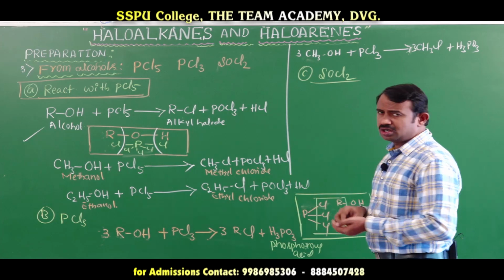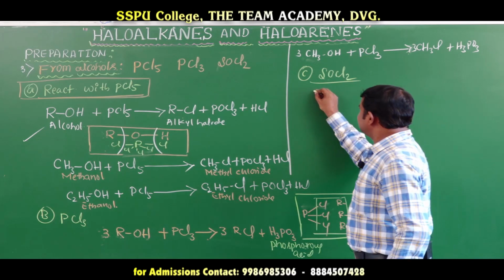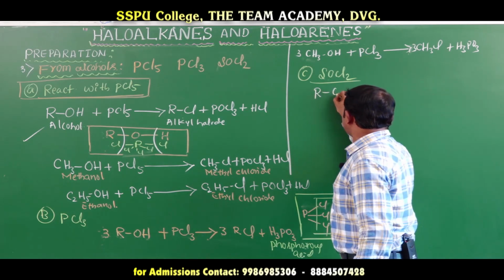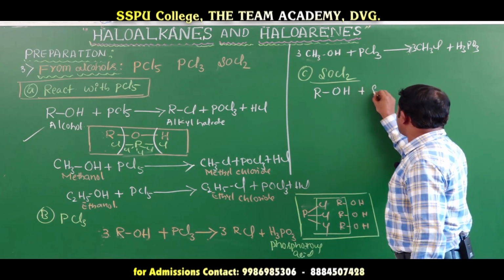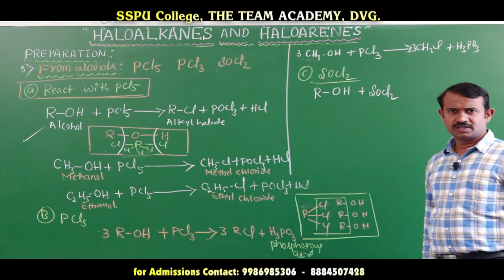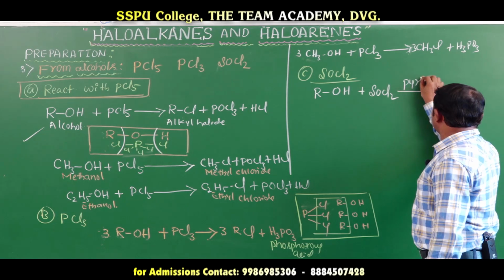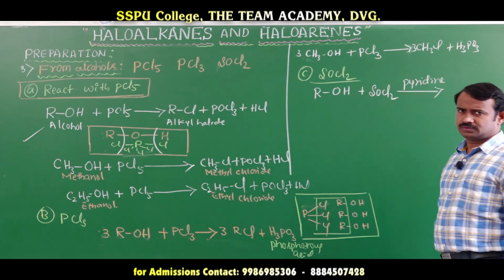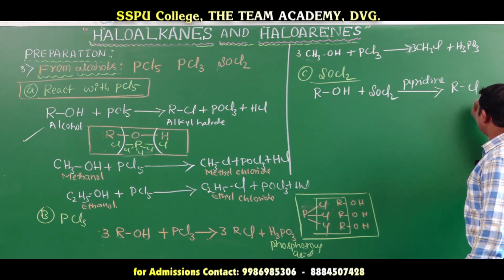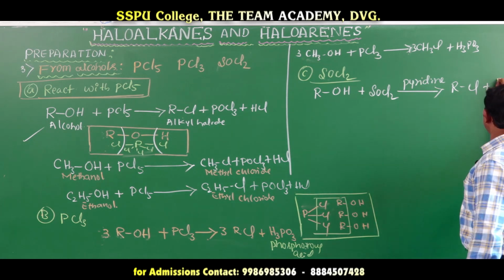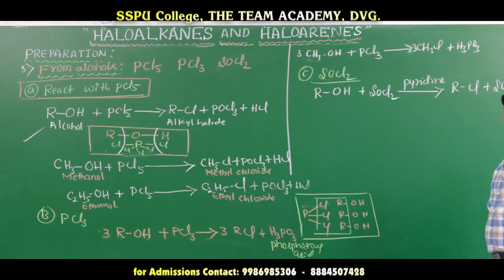This reaction is called Darzens process. Now thionyl chloride: the general formula of alcohol ROH reacts with thionyl chloride in presence of pyridine to form alkyl chloride, and released sulfur dioxide and hydrochloric acid.